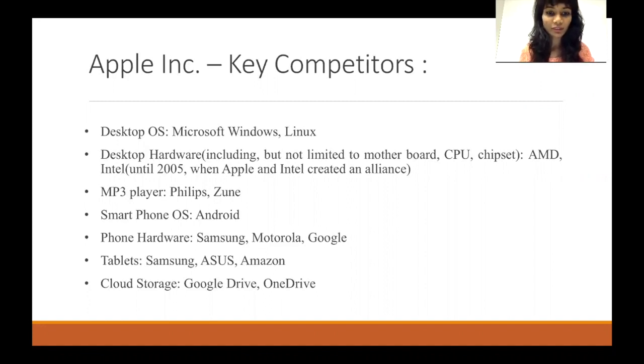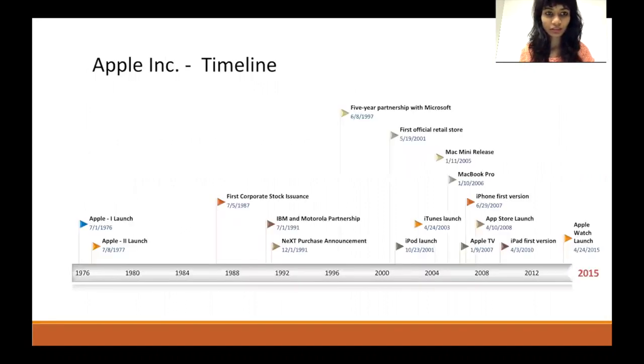MP3 player, Philips and Zoom companies. Smartphone operating systems, they have Android as competitor. And in phone hardware, they have Samsung, Motorola, and Google. Coming to the tablets, they have Samsung, Asus, and Amazon companies. Cloud storage, they have Google Drive and OneDrive as their key competitors.